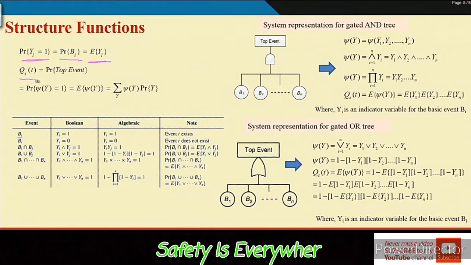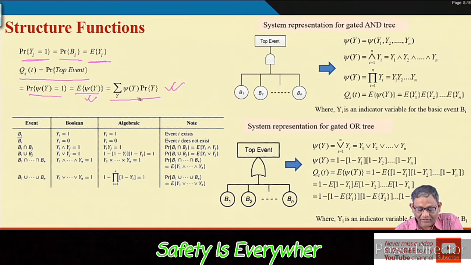Now, what will be the probability of the top event, which is basically system unavailability? It will be the probability that psi y equals 1, where psi is the top event indicator variable, and that is nothing but the expected value of psi y, which is the sum of psi y times probability of y. So, this is another important expression for you.